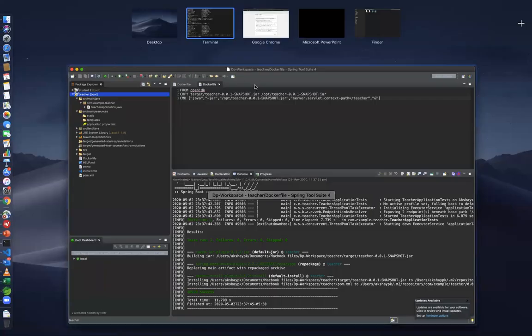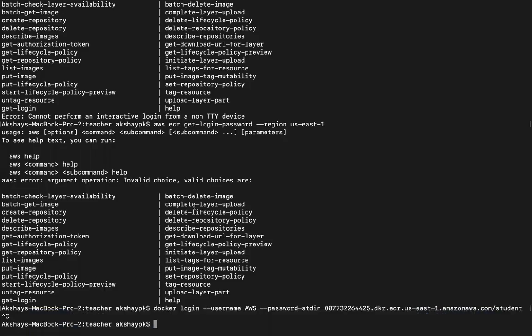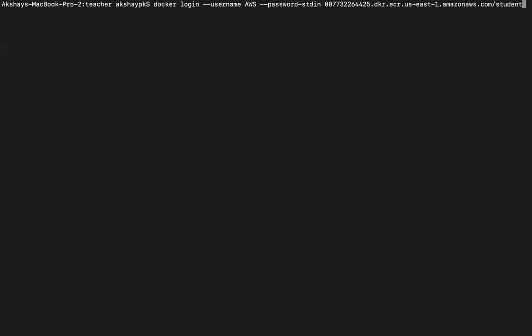Let's see if we are able to log in using some other command. It's telling you to retrieve the authentication token using this. If you're receiving this error, make sure you have the latest version of AWS CLI and Docker installed. Maybe that's the reason why I'm getting this error. So let's try this one more time. I'm not sure why it didn't work the previous time. Let me just clear the screen and try it again. Maybe I'm not using the latest AWS CLI.